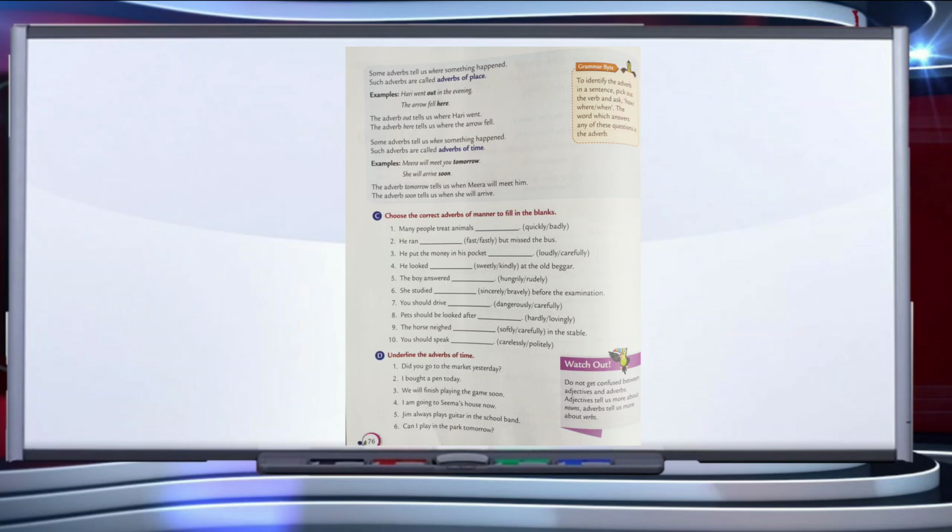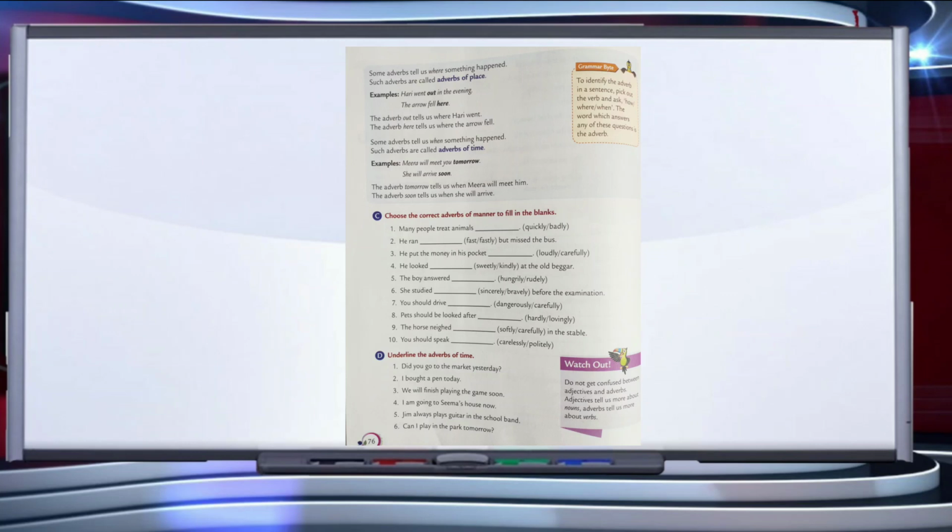Some adverbs tell us when something happened. Such adverbs are called adverbs of time. Like Meera will meet you tomorrow. She will arrive soon. The adverb tomorrow tells us when Meera will meet him. So that answer is tomorrow. The adverb soon tells us when she will arrive.